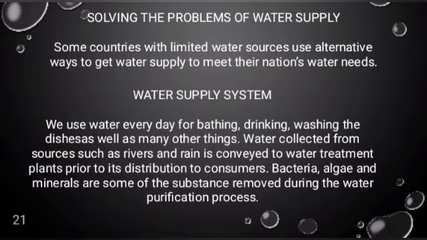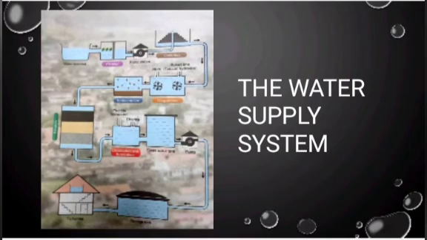Water supply system. We use water every day for bathing, drinking, washing dishes, as well as many other things. Water collected from sources such as rivers and rain is conveyed to water treatment plants prior to its distribution to consumers. Bacteria, algae, and minerals are some of the substances removed during the water purification process. So this is the process of the water supply system.